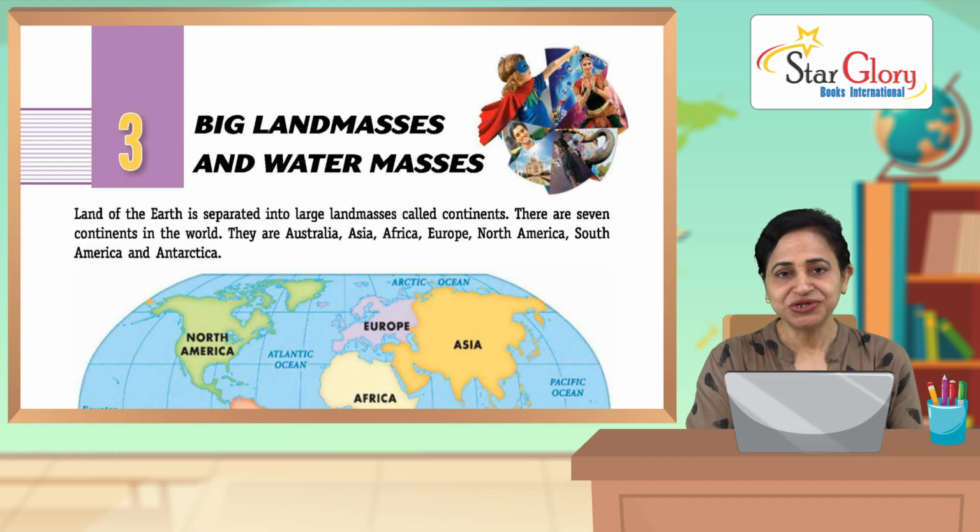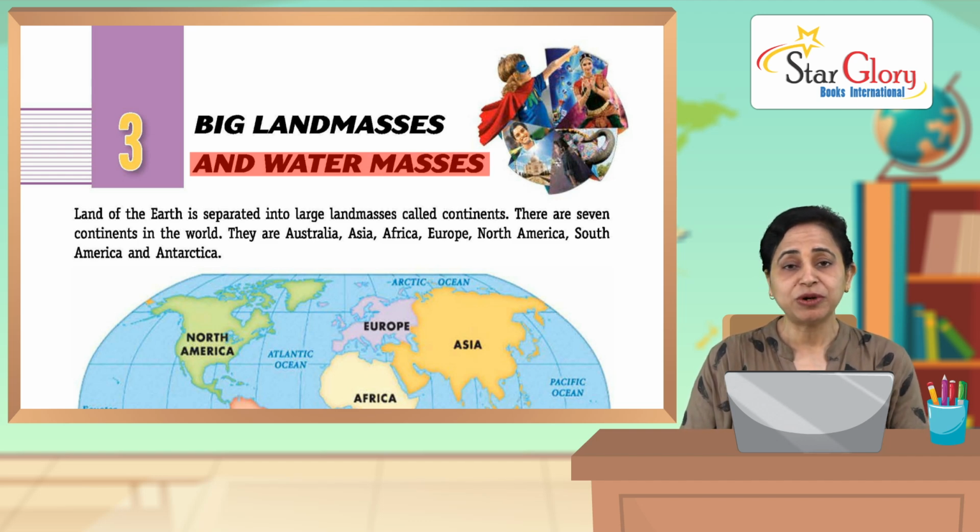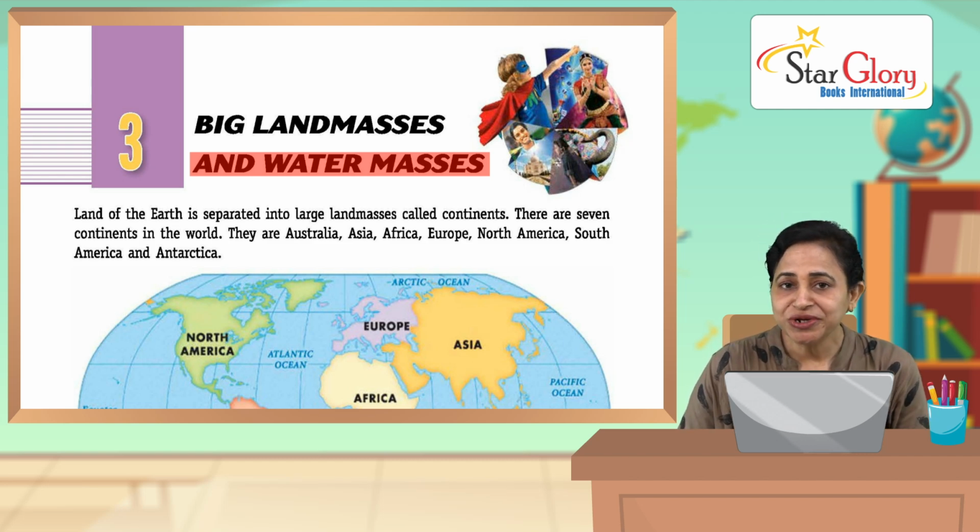So let's start the new chapter, big land masses and water masses. As you already have read about the globe or you have read about your planet Earth, so now on the land on the earth we are going to read about different large land masses and water masses. So are you ready to read? Are you ready to know?